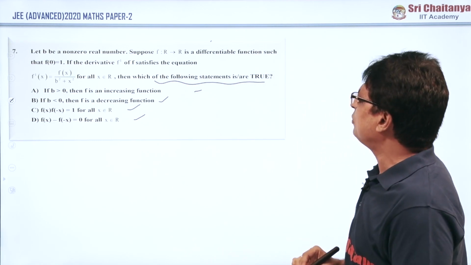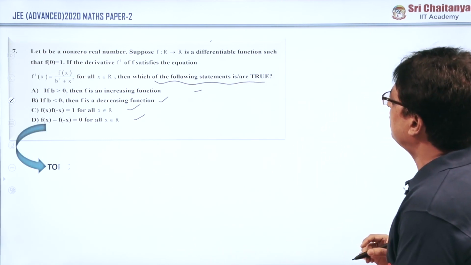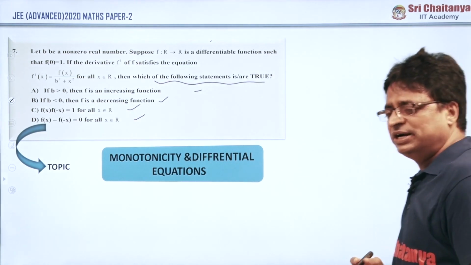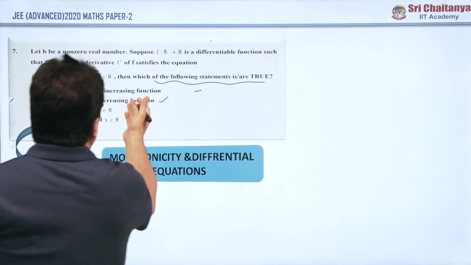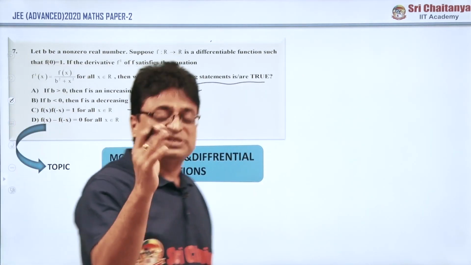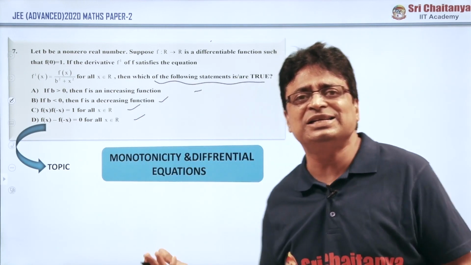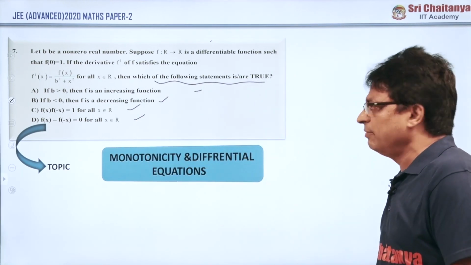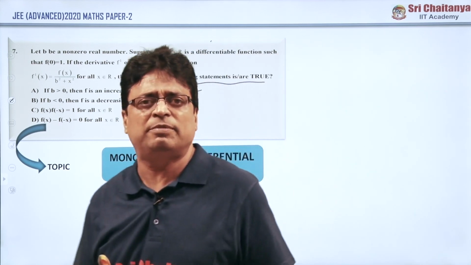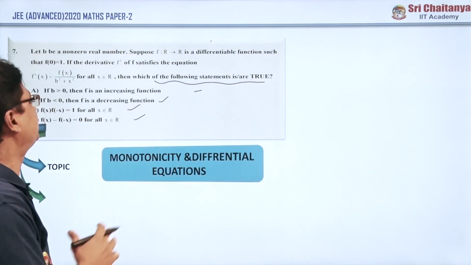Now coming to this problem, it comes under monotonicity and differential equations, and of course increasing and decreasing terms are given in the options. Based on that one can easily understand that it is a monotonicity problem, but a differential equation sting is there.